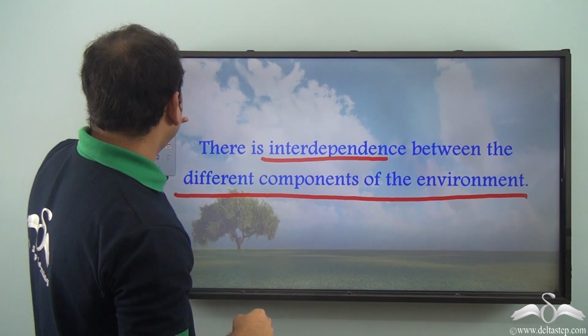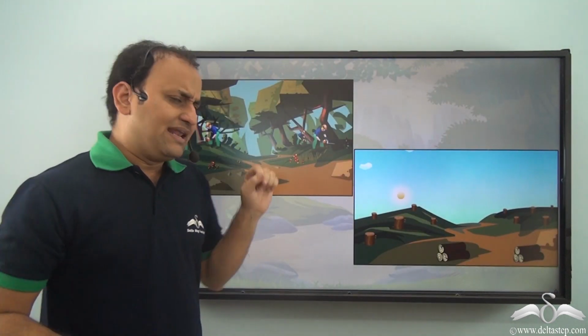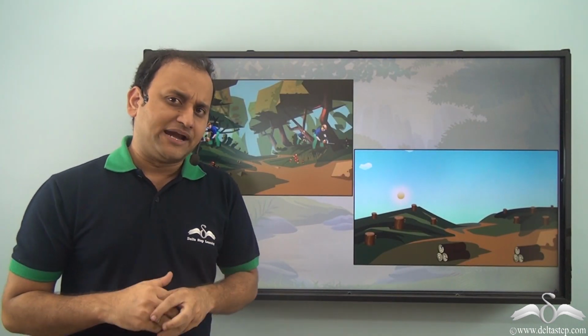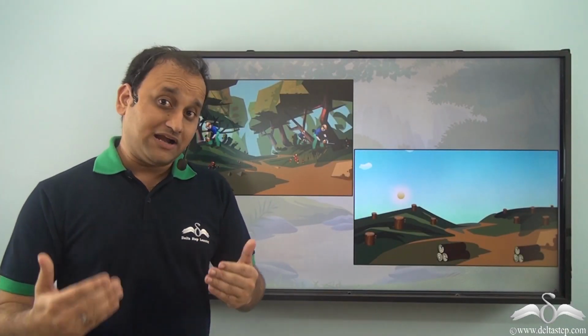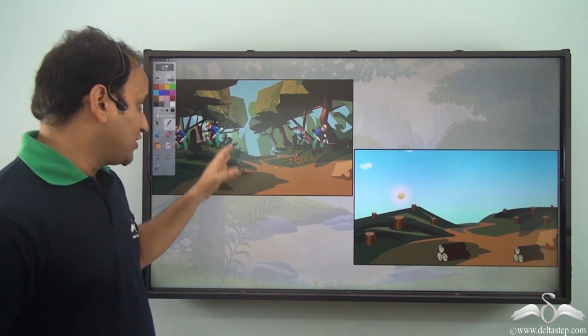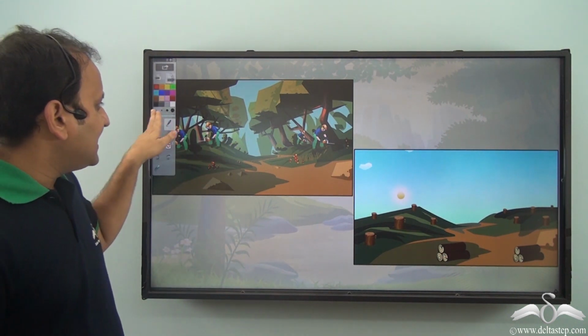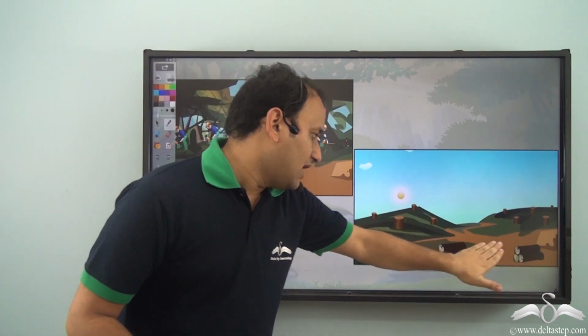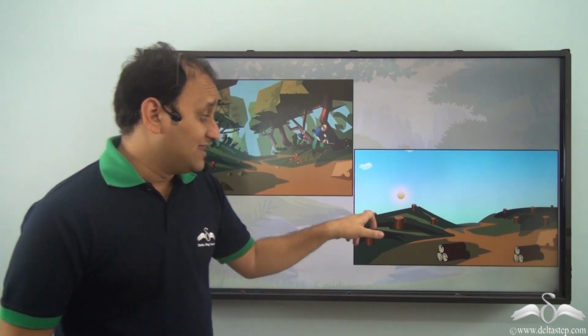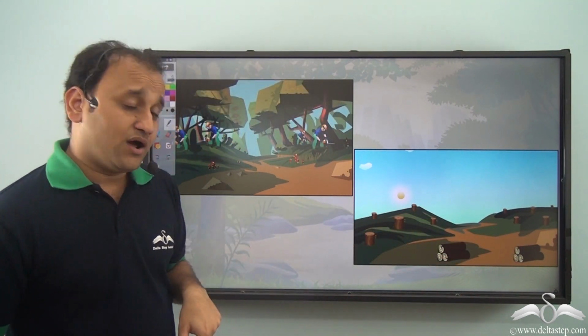Now, for example, let's say one of the components of the environment affects another component of the environment. What happens then? Now, here, what do we see? We see that human beings are cutting trees so that they can clear the area and build houses in this area. Now, when there are no trees in the area, what will be affected most?